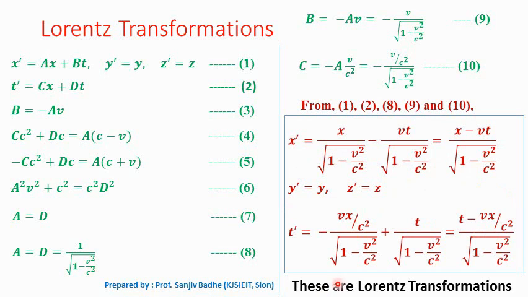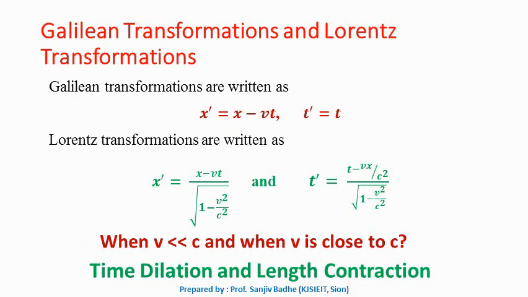So these are the Lorentz transformations. x prime is equal to x minus vt upon square root of 1 minus v square by c square, y prime equal to y, z prime equal to z, t prime equal to t minus vx by c square upon square root of 1 minus v square by c square. This is how we have got the Lorentz transformations. So now we got the Lorentz transformations: x prime equal to x minus vt upon square root of 1 minus v square by c square, and t prime equal to t minus vx by c square upon square root of 1 minus v square by c square.